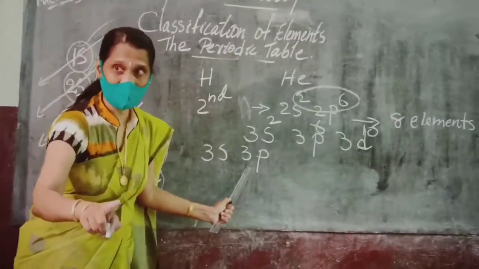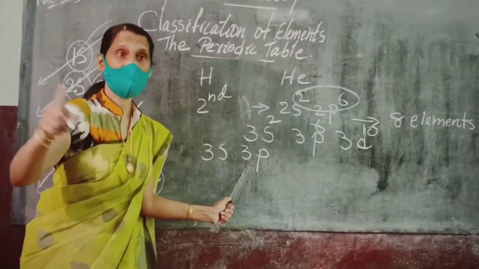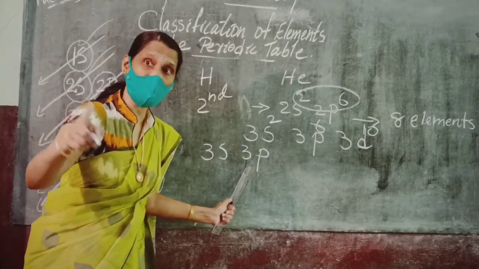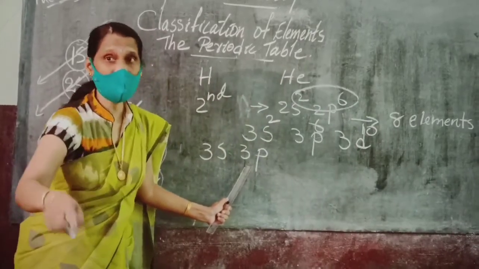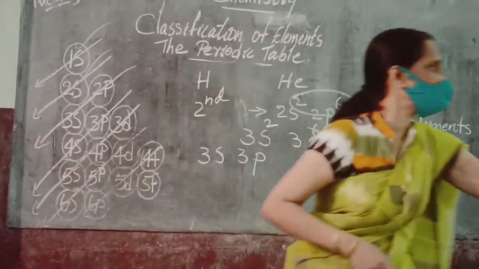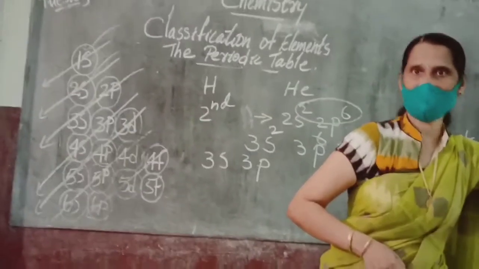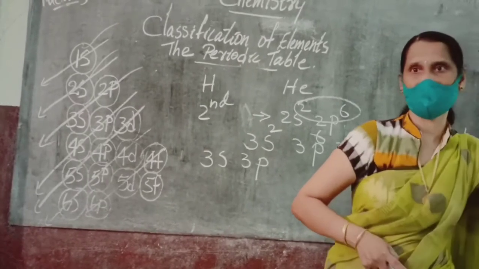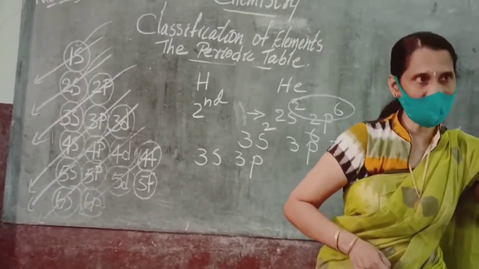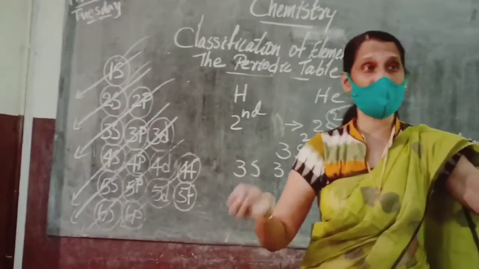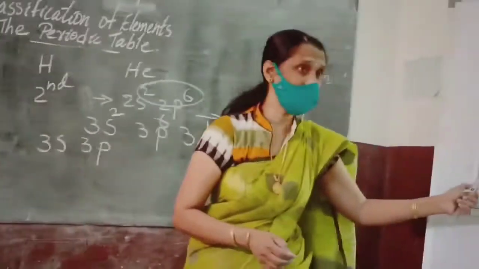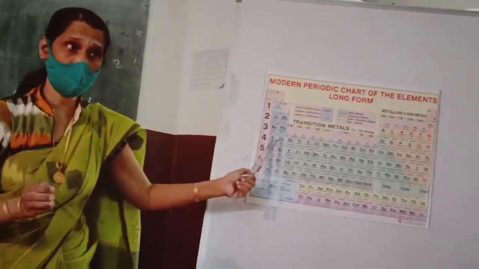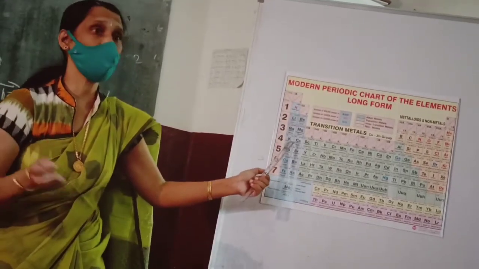So for 4s elements, where the differentiating electron is entering into 4s, they will be arranged in the fourth period only. Understand? Not in the third period. And according to where the last electron enters, that name it will get.